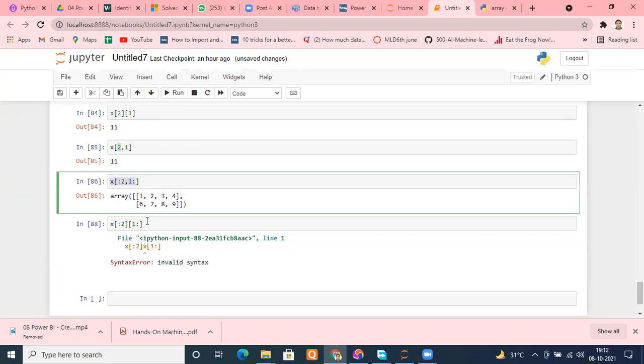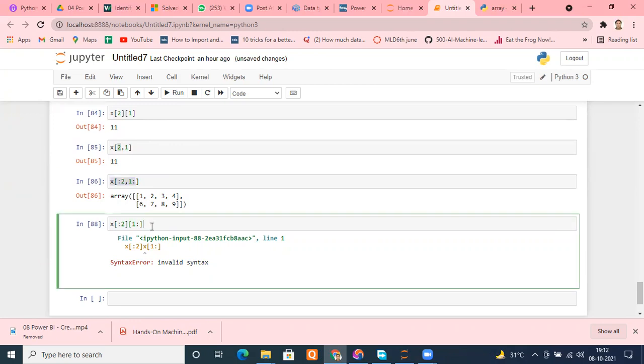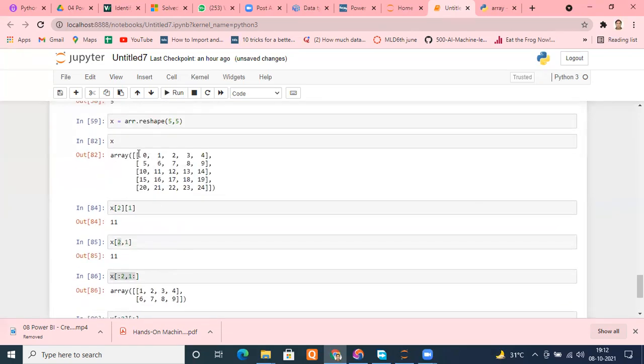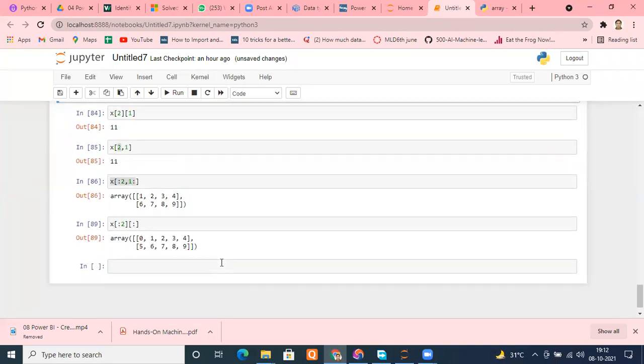0 colon 2 and this thing. Perfectly fine, it is working. Why is it not accepting that way? Let me try something else. Try to remove this. Let me run this. Okay. 0, 1, 2, 3, 4, 5, 6, 7, 8, 9.